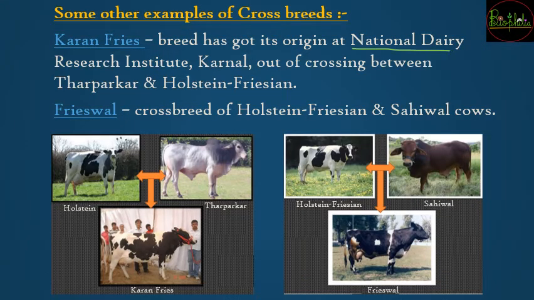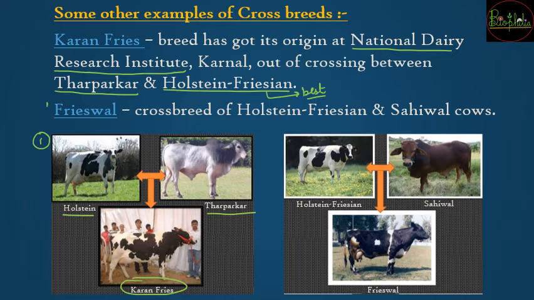originated at NDRI, the National Dairy Research Institute in Karnal, Haryana. There the crossing happened between Tharparkar and the Holstein Friesian, which is considered the best breed for cow's milk production. So that was Karan Fries. You can see up here in the first image how the Holstein and Tharparkar were bred to get Karan Fries. The fourth example is Frieswal, which is a crossbreed between Holstein Friesian and Sahiwal cows. So that gives you Frieswal as a new breed, a crossbreed between the two different breeds.